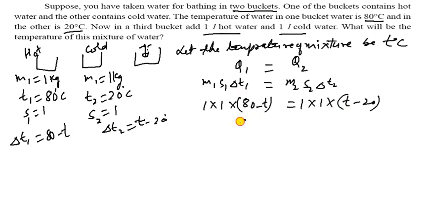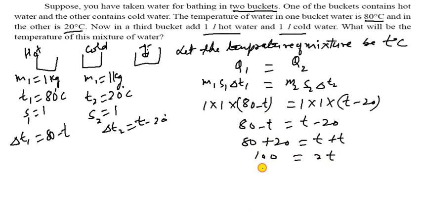So 80 minus T is equal to T minus 20. Now T transfers to that side and 20 transfers to this side. So 80 plus 20 is equal to T plus T. So it becomes 100 equals 2T. So T is equal to 100 divided by 2, that is 50. So your temperature is 50 degrees C.